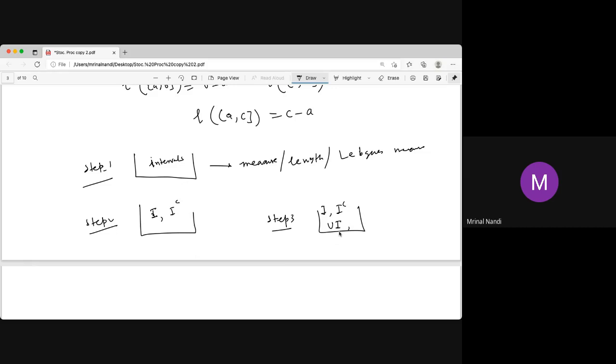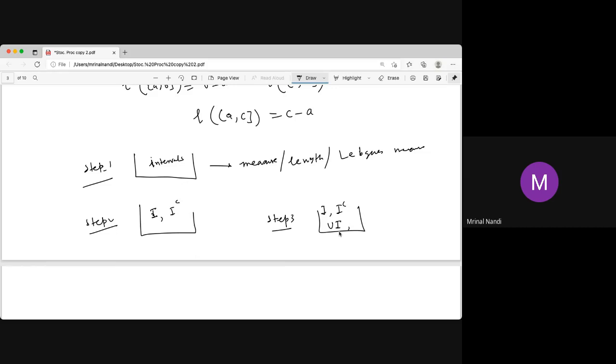Any set which is a union of intervals or complements of intervals, and the complement of an interval is again a union of intervals, so all unions of intervals we can define by countable additivity.